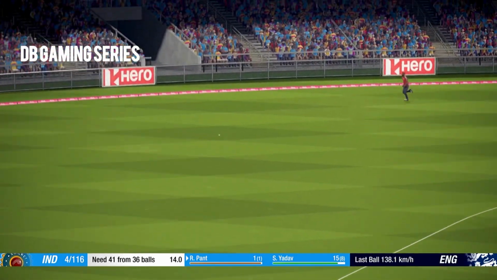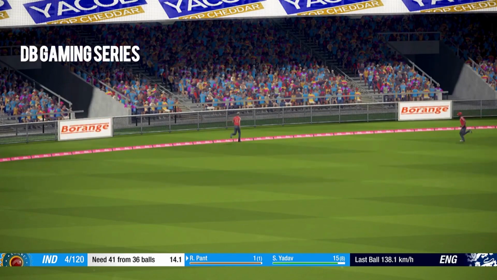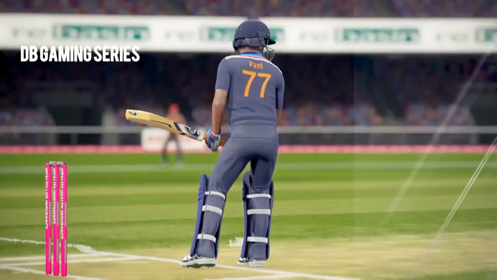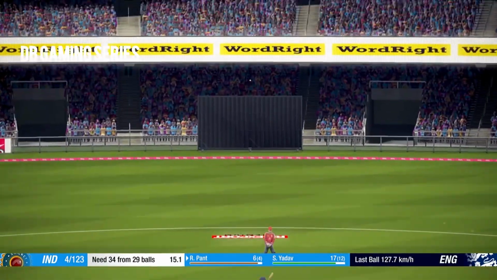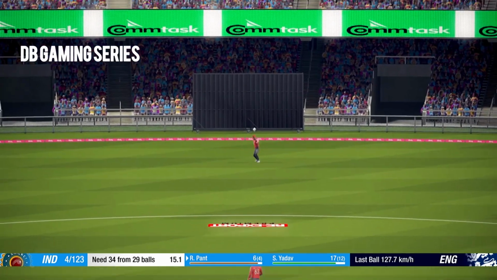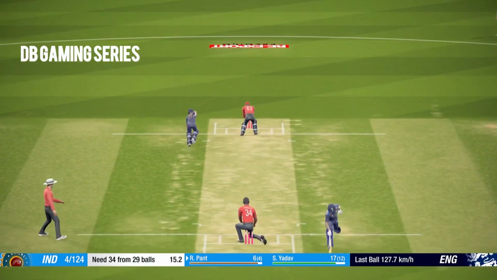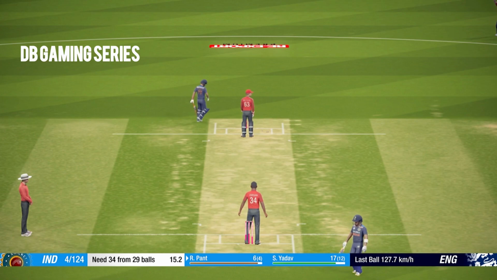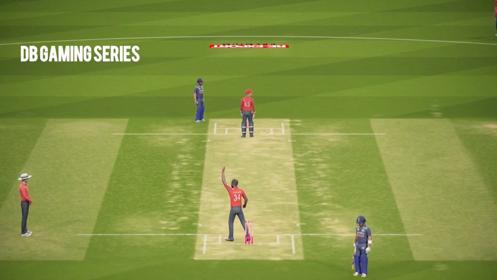Rishabh Pant, new man in, pulls away for 4 runs. Good shot on his second delivery. Knew he had to time it well and hit into the gap and does so in a fashionable way. Short delivery, he's nicked it behind square. Call is for 2, but direct hit could be close, and I think this is a direct hit. So sadly, Rishabh Pant has to walk back as well.